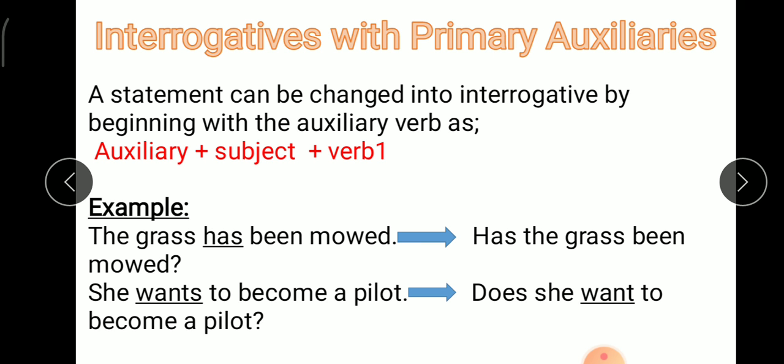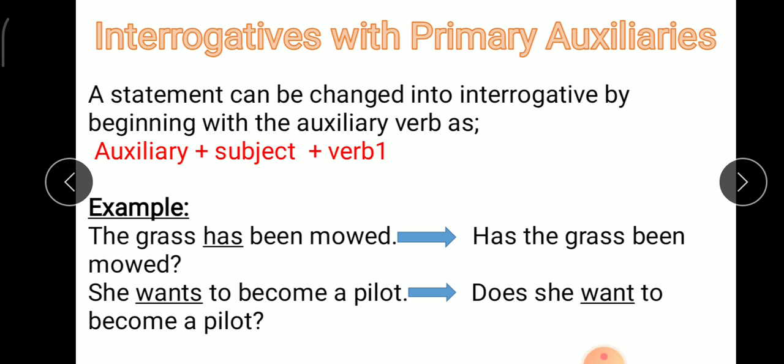Let's see an example. The grass has been moved. Here the helping verb or auxiliary verb is has. Now we will place that auxiliary verb first. So, has the grass been moved? Question mark.